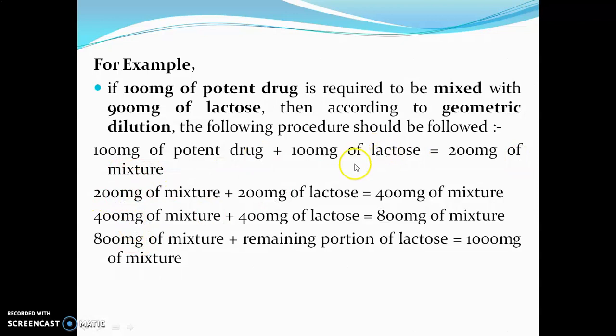Then take this 200 mg of mixture plus 200 mg of lactose, which forms 400 mg of mixture. Take this 400 mg of mixture plus again 400 mg of lactose, which forms 800 mg of mixture. Again take this 800 mg of mixture plus the remaining portion of lactose, which equals 1000 mg of mixture.